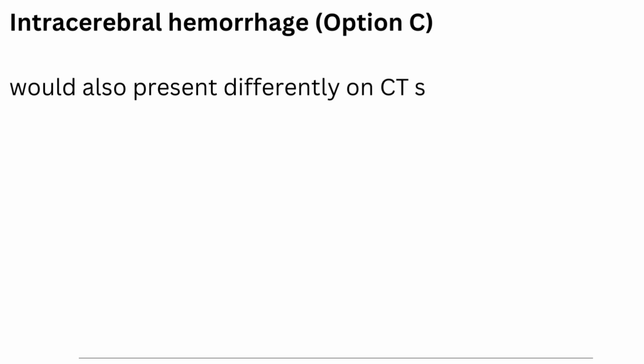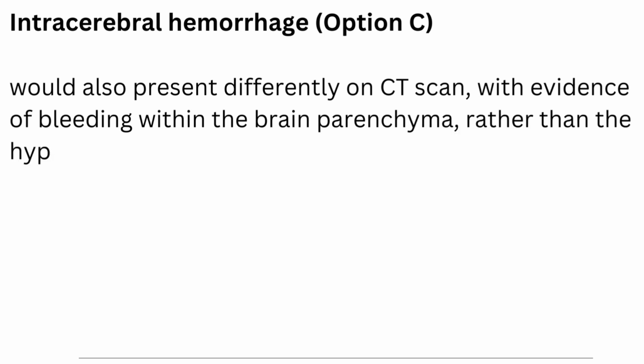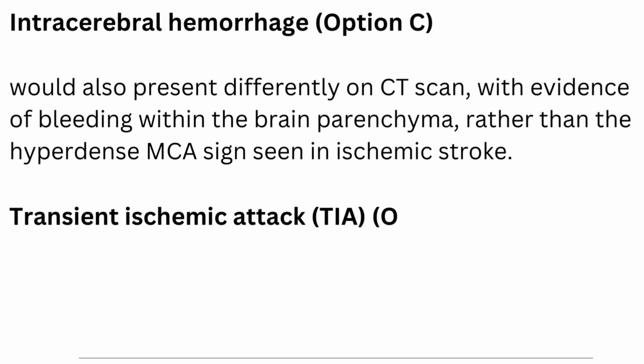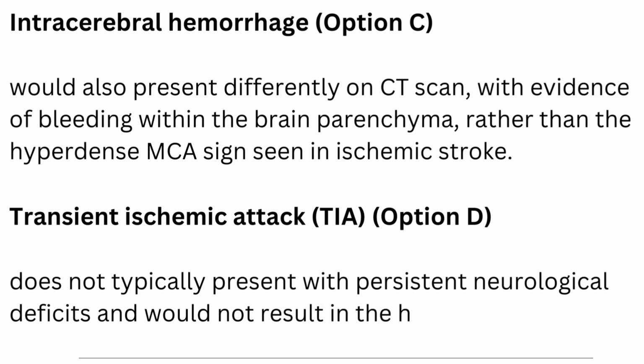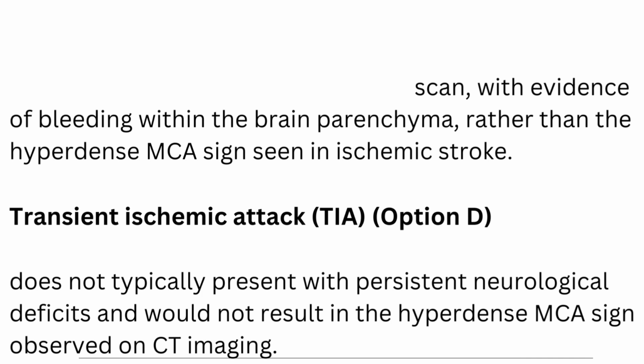Intracerebral hemorrhage, option C, would also present differently on CT scan, with evidence of bleeding within the brain parenchyma, rather than the hyperdense MCA sign seen in ischemic stroke. Transient ischemic attack, TIA, option D, does not typically present with persistent neurological deficits and would not result in the hyperdense MCA sign observed on CT imaging.